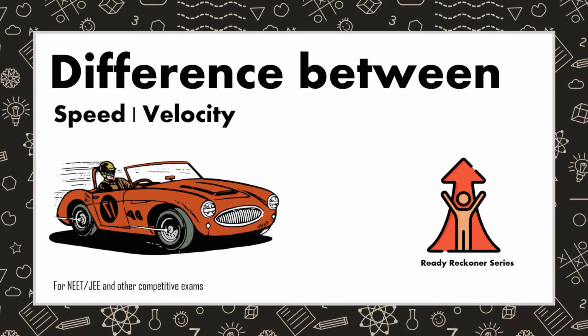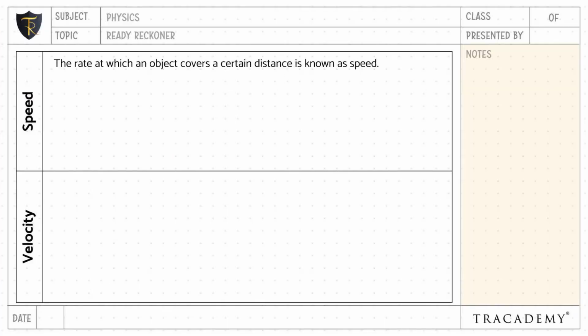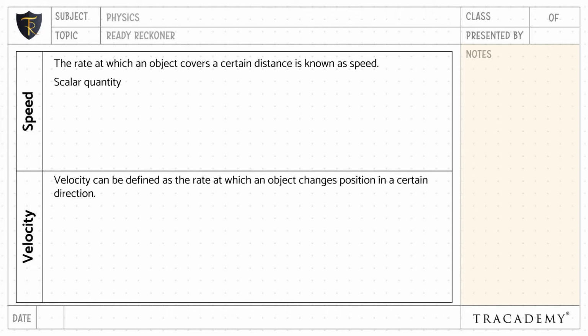In this video, let's understand the difference between speed and velocity. Speed is the rate at which an object covers a certain distance, whereas velocity can be defined as the rate at which an object changes position in a certain direction. Speed is a scalar quantity, whereas velocity is a vector quantity.